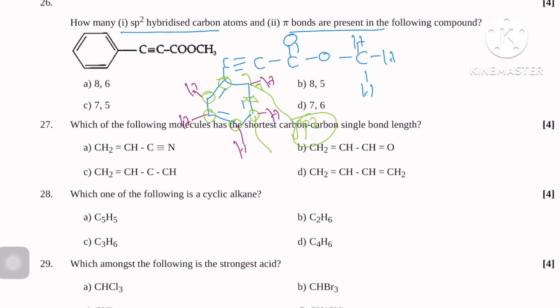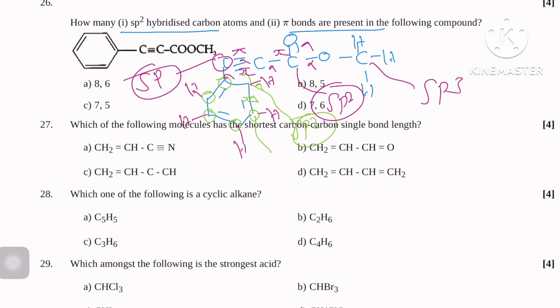Just see. Pi, sigma, pi, sigma: this carbon is sp hybridized. Here sigma, sigma, pi, sigma: this carbon is sp2 hybridized. And this carbon is sp3 hybridized, because sigma, sigma, sigma, sigma.